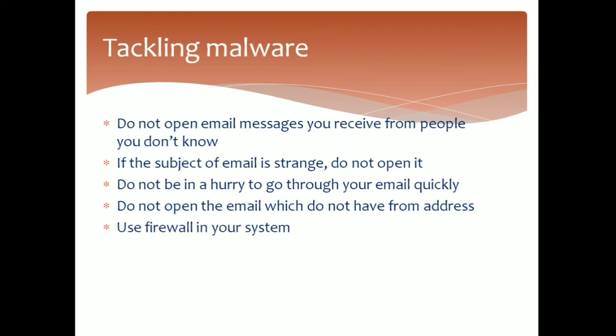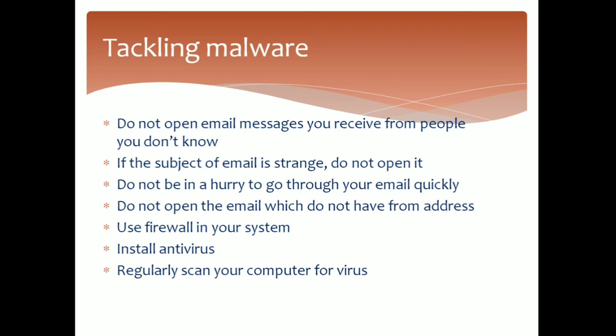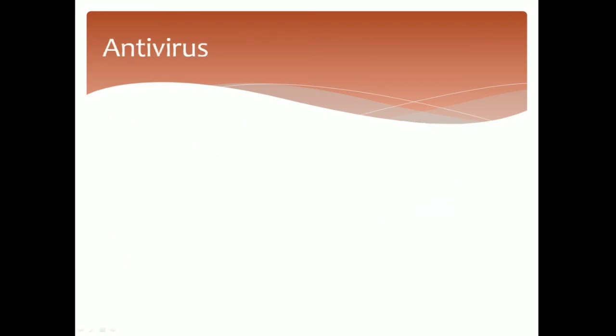We have to use a firewall in our computer system. A firewall is software to protect against threats from the internet. So, it is better to use a firewall in our computer system to protect it from threats and viruses. And we have to install effective antivirus software and update it regularly. And the final one is, we have to regularly scan our computer for viruses and malware. So, these are some simple rules that we have to follow to protect our computer from viruses and other types of malware. Okay. So, keep this in mind while using the computer and internet.